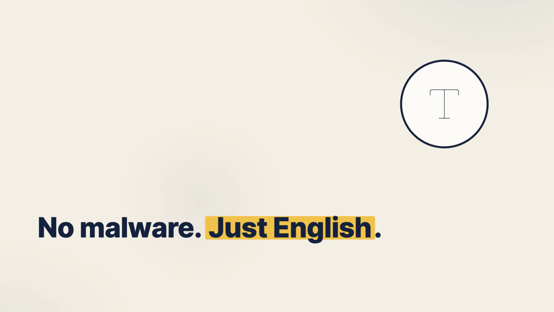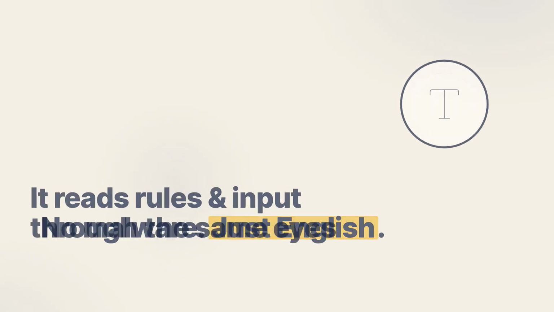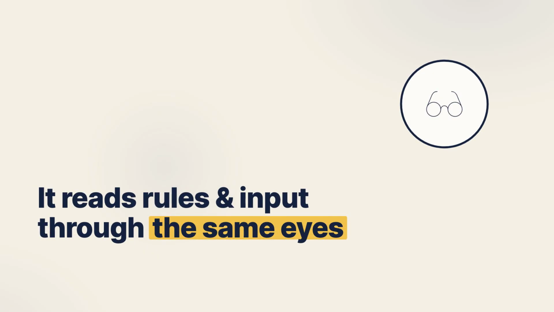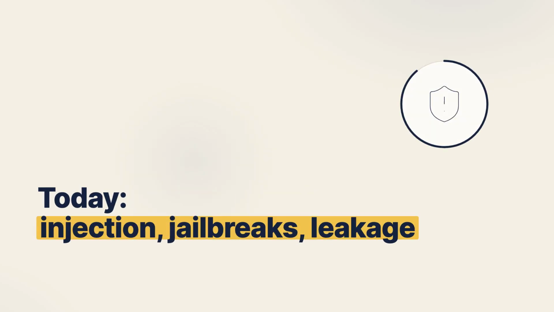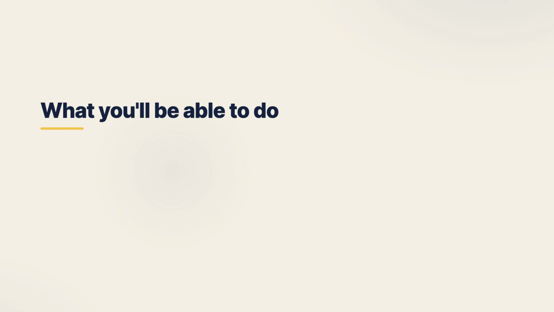A language model reads your input and its own instructions through the exact same eyes. It can't tell the rule book from the conversation. Today we pull that apart. Direct prompt injection, jailbreaks, and system prompt leakage. We'll see why it works and, because this is a security series, exactly how you defend against something you can't fully patch away. Let me tell you where we're headed.